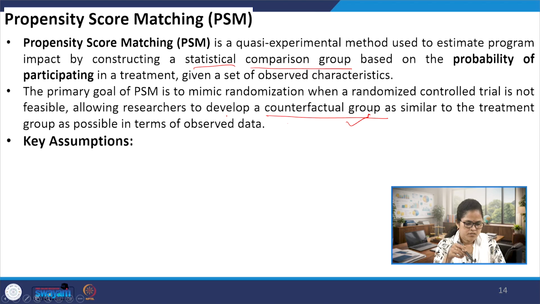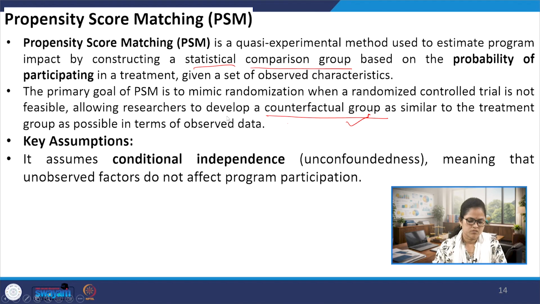For this method, there are certain assumptions. What is the assumption for PSM? PSM assumes unconfoundedness. We have already discussed confoundedness, which is also a problem in our policy evaluation or program evaluation. But here the condition is that there would be no confoundedness, that means the unobserved factors do not affect the program participation.